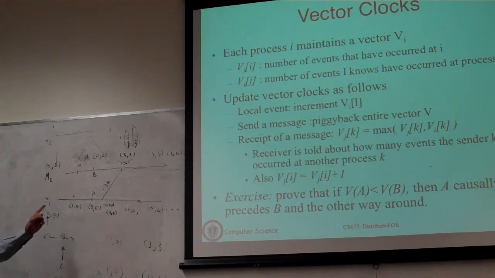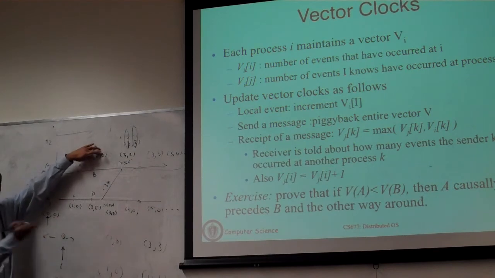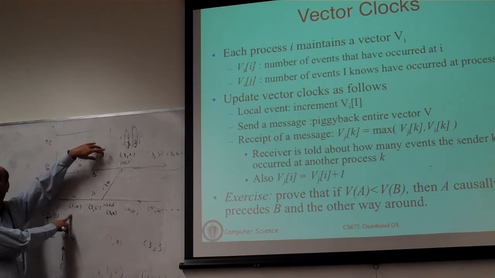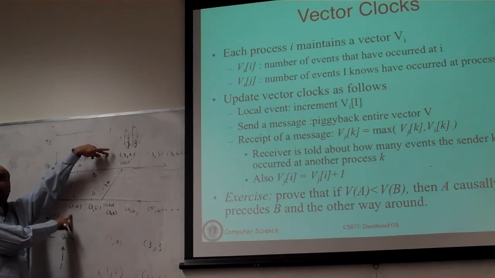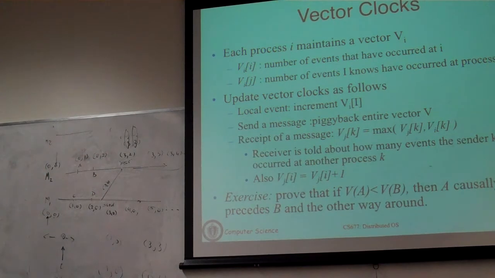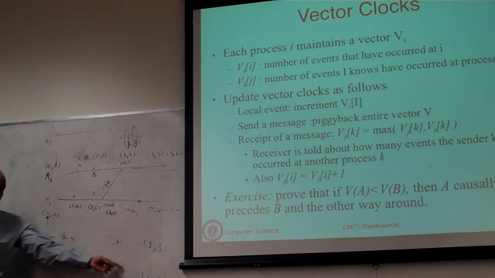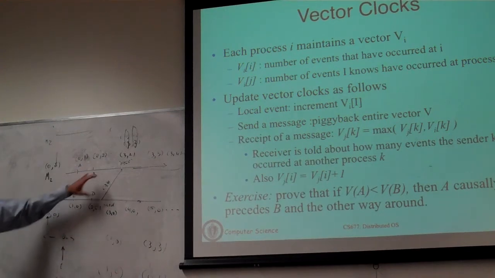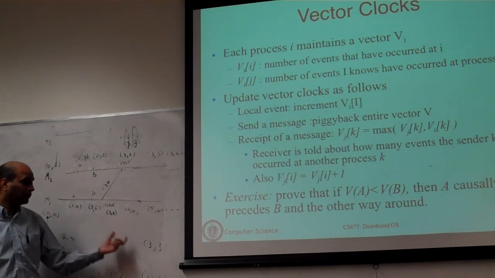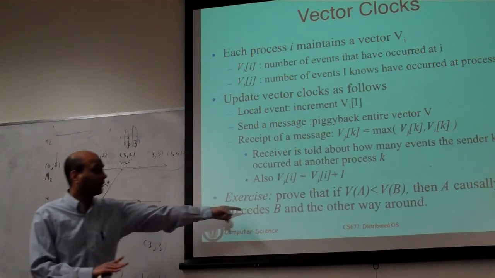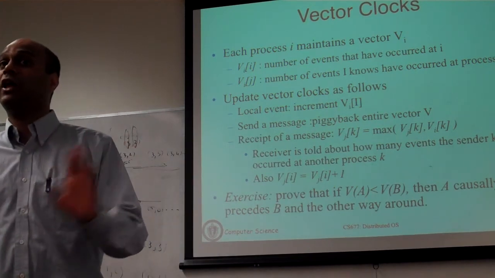Lamport's clock did not give us that. If you remember, this was a single value, and we had this example where there was an event 2 here and 1 here, and we could have gotten confused saying maybe this actually is greater than it, but it was not the case. Here you will never have that problem. Okay, if they're independent events, the vectors will be such that always some elements will be greater, some elements will be smaller, so they are not comparable vectors. You cannot say one is greater or less than the other. Okay? So because of this, now you have a property. Right? And because events are independent, you get this property that if you have two clock values that you can compare, and you say one is greater than the other, this guarantees you that A has happened before B, which Lamport's clock did not.